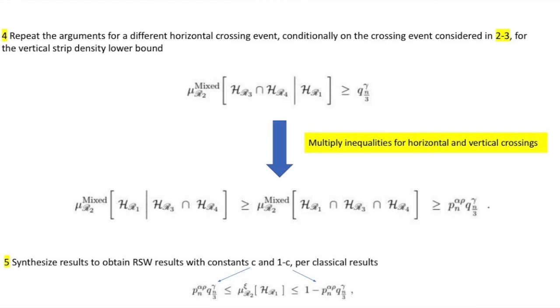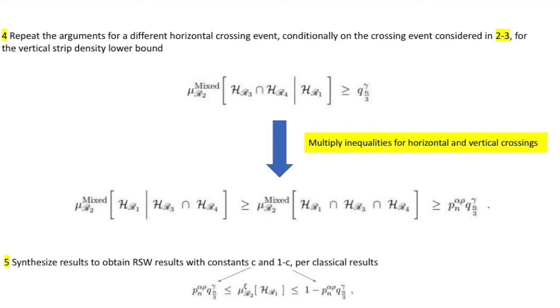And similarly, if we consider a different conditional horizontal crossing event in which under the high temperature spin measure, we enforce the conditioning of the horizontal crossing event across R1, we can obtain a lower bound that's dependent upon the vertical crossing strip density, which is given by q to the gamma n over 3 across a slightly smaller scale. And together, we can obtain the Russell-Seymour-Welsh results by multiplying inequalities for horizontal and vertical strip densities together.